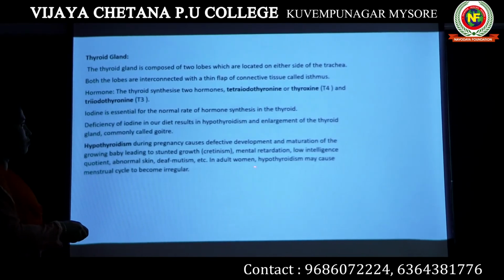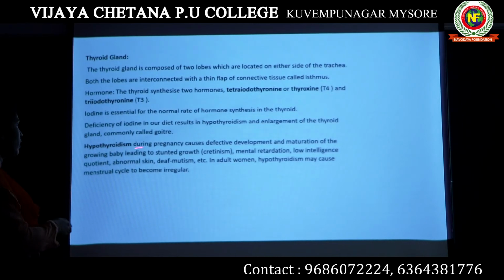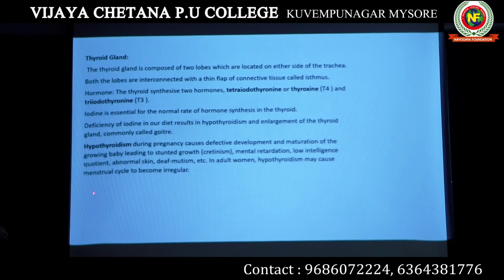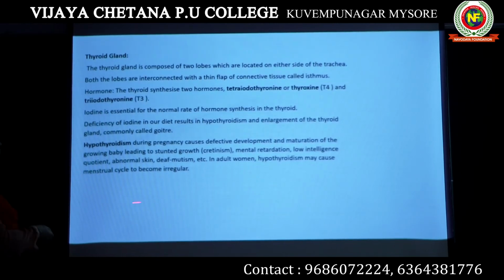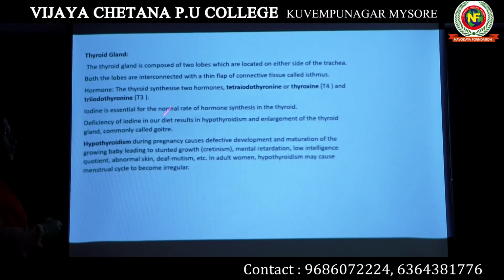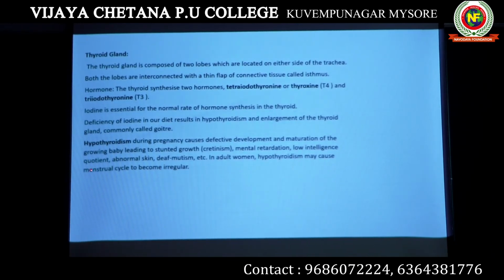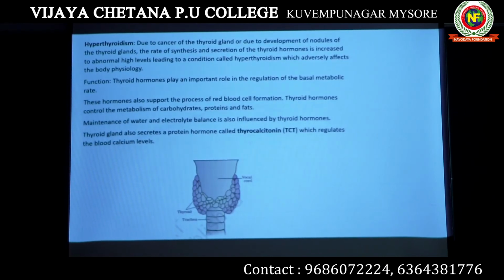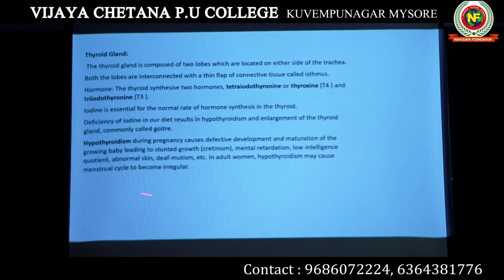If an adult woman has hypothyroidism, it leads to an irregular menstrual cycle. You will study the menstrual cycle in detail in second PUC.